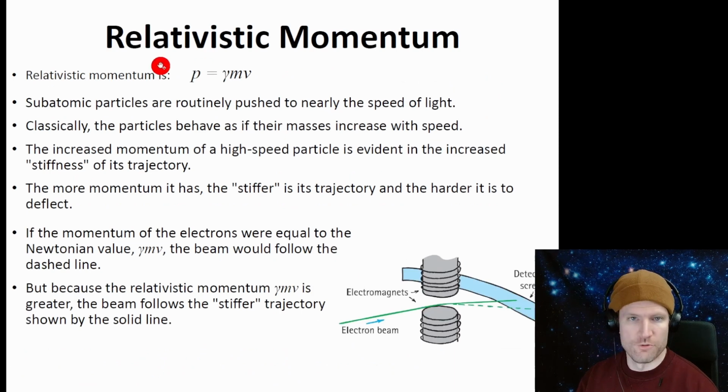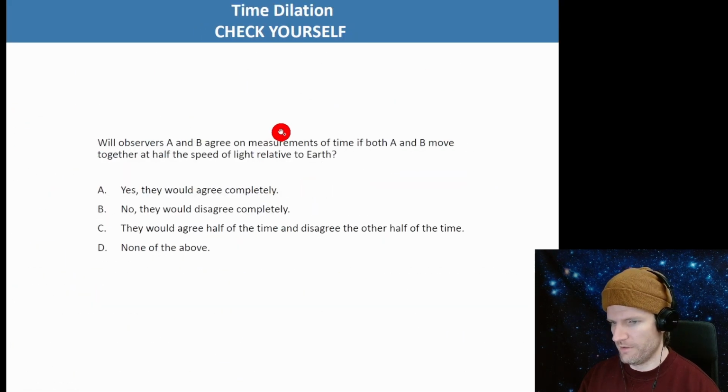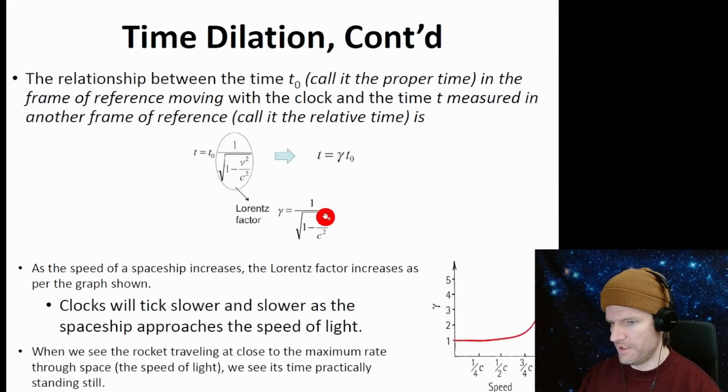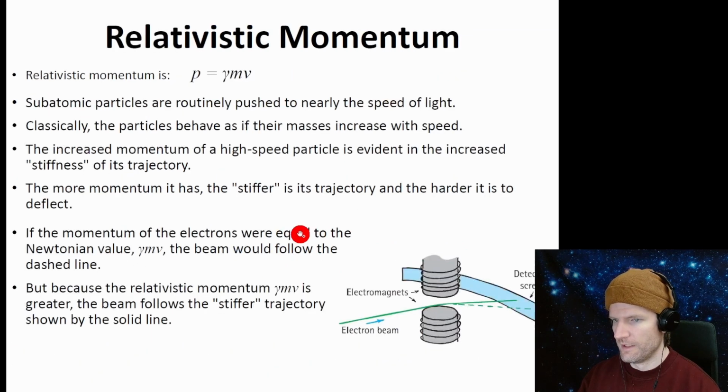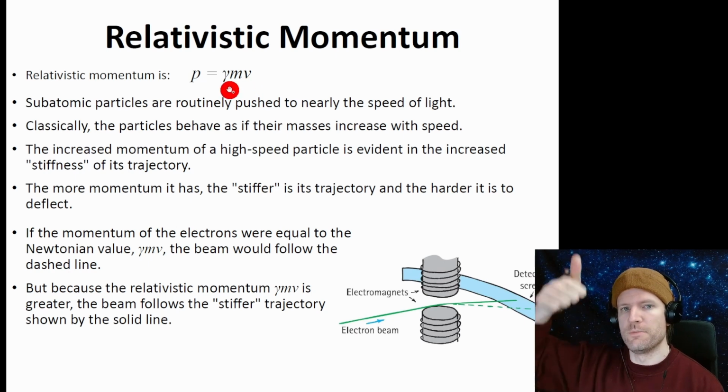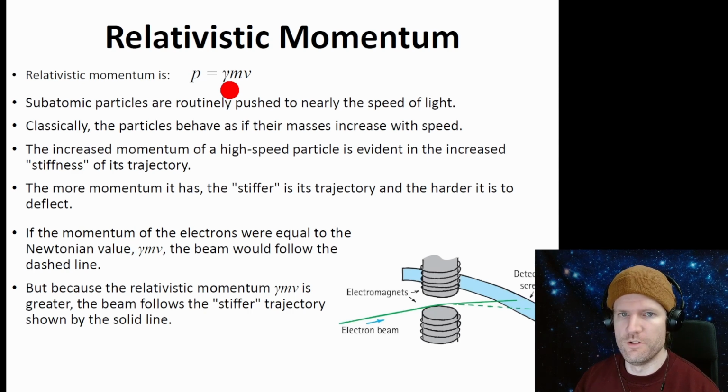Okay. Then there's relativistic momentum. So we've got this gamma factor, which is way back up here. Anytime we see this gamma factor, we're talking about this Lorentz factor. Before, momentum was equal to mv, now it's equal to gamma mv. That means that as we get closer to the speed of light, momentum gets much, much higher than we would have predicted with Newtonian mechanics. Okay, and we can call this like a stiffness of the trajectory.